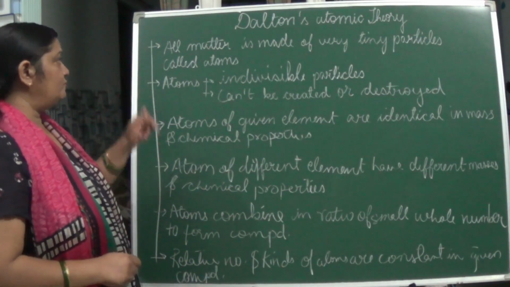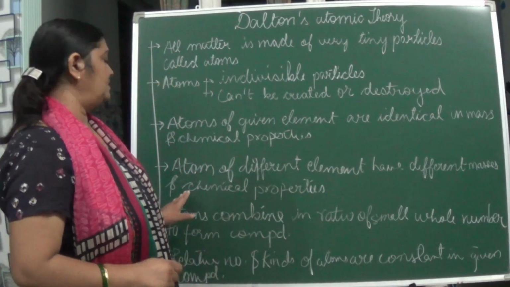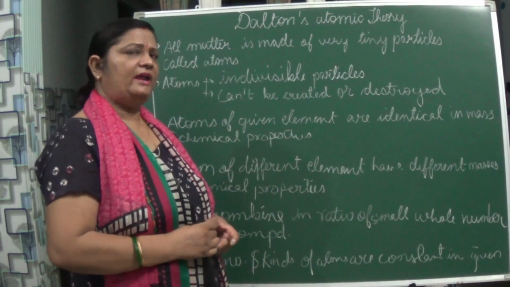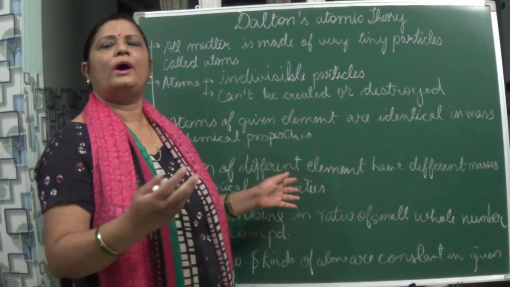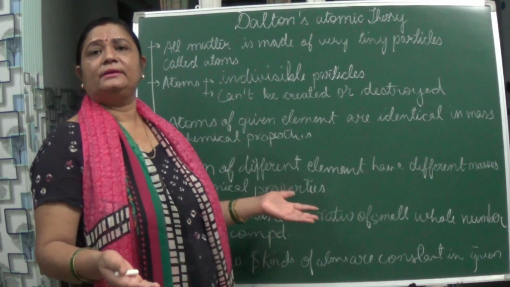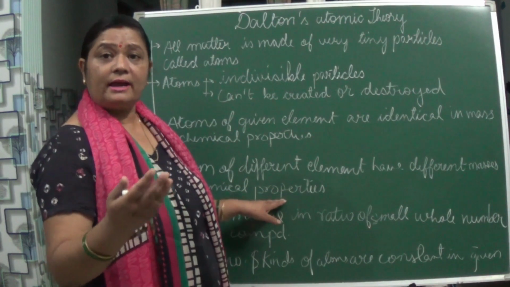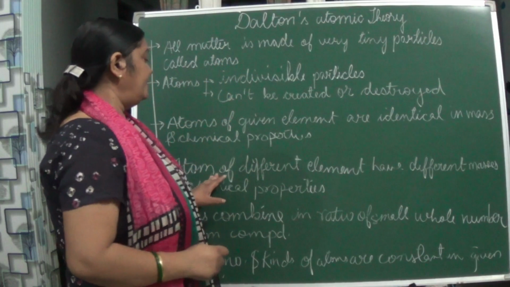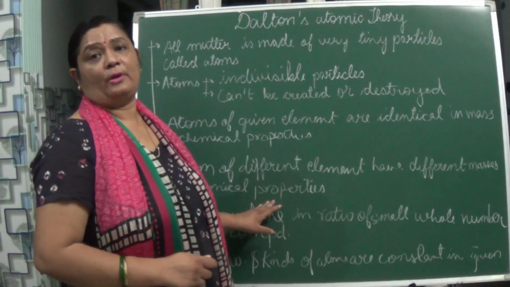Next postulate of Dalton atomic theory: atoms of different elements have different masses and chemical properties. Naturally, if we talk about sodium and magnesium, their chemical properties are different. Their mass is different, and as a result the atomic number is different, so their properties are different. This we see now that we know all the concepts, but at that time Dalton could say that atoms of different elements have different mass and chemical properties.